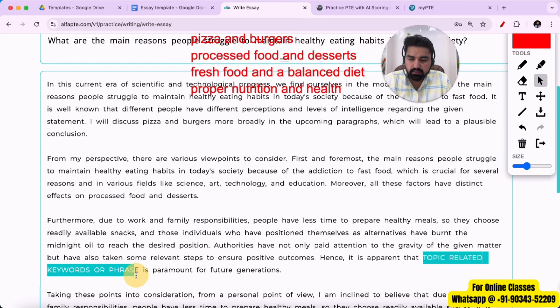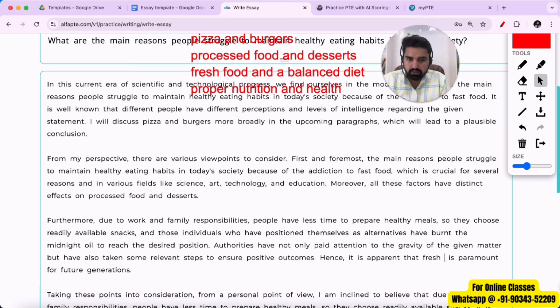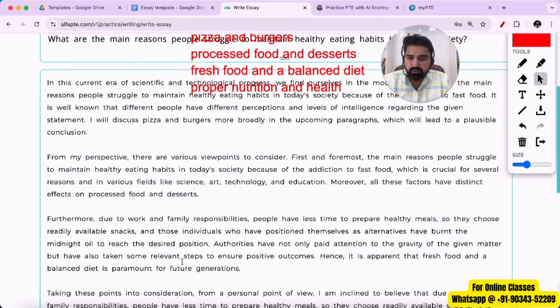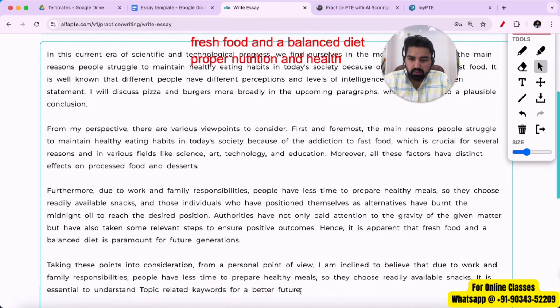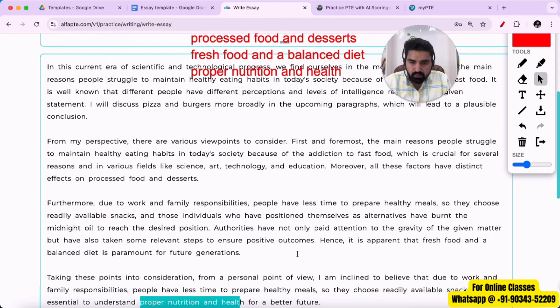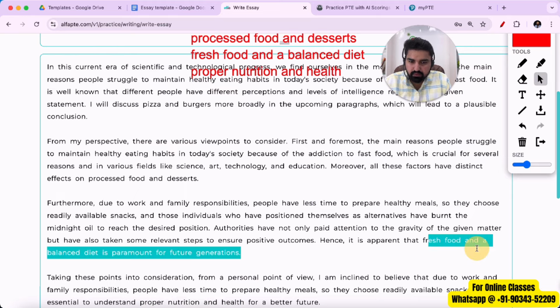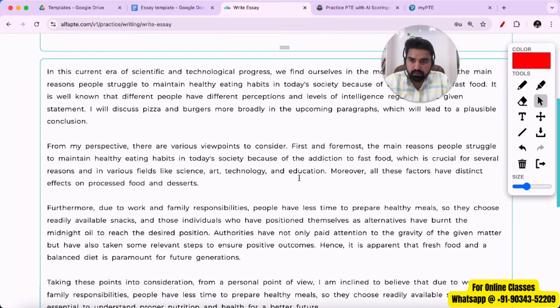And then in paragraph 3, I'll write fresh food and a balanced diet. Hence, it is apparent that fresh food and a balanced diet is paramount for future generations. Then the remaining two. It is essential to understand proper nutrition and health for a better future. Just make sure all the spellings are correct. It is essential to understand proper nutrition and health. And balanced diet and fresh food. I think spellings are all correct.